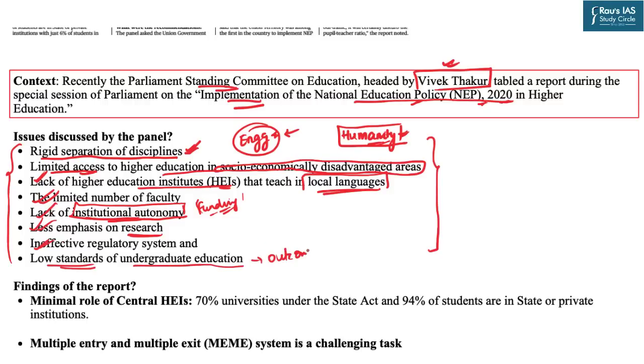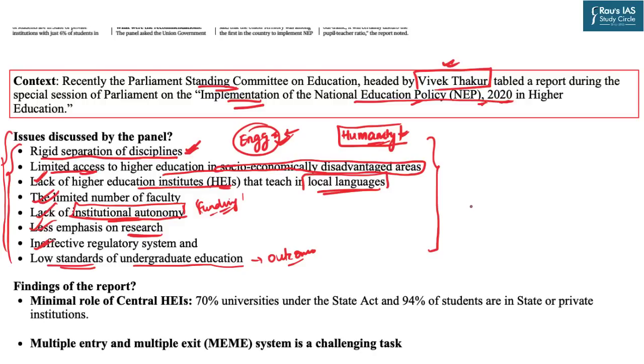Again, taking the example of the engineering colleges, we are all aware, and several reports have been published, that the engineers we are producing are devoid of the necessary skills. After spending 4 years in the engineering college, our engineers still do not have skills which can directly be implemented on the ground. Most of the professional learning they get is from the training after joining a company, right? So these are certain issues still plaguing the higher education ecosystem of India, and such issues you can directly write in your mains answer as well.